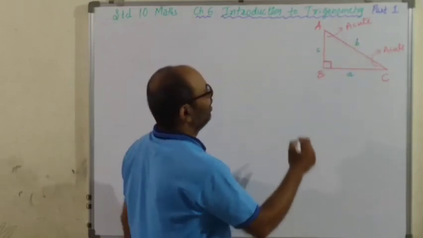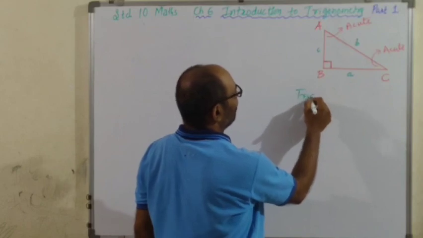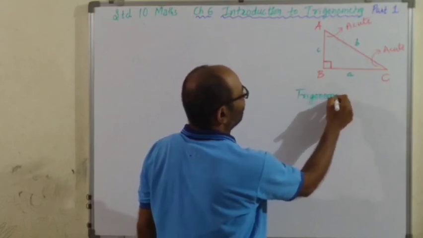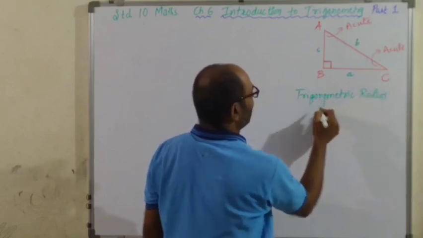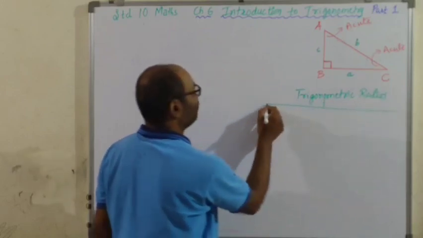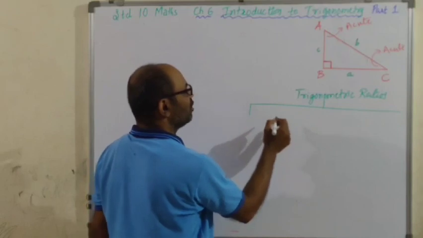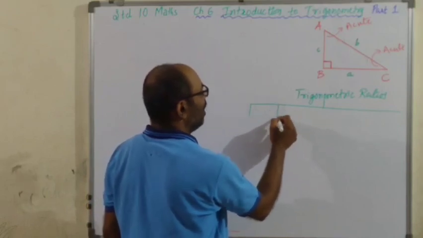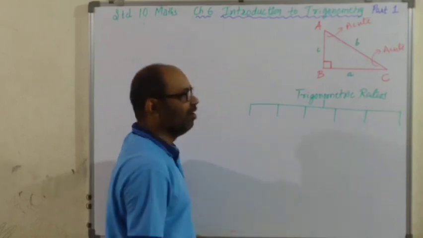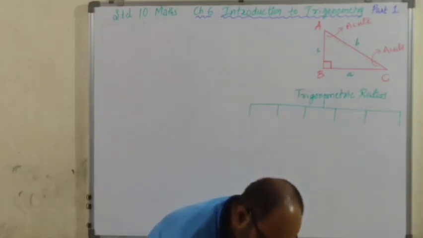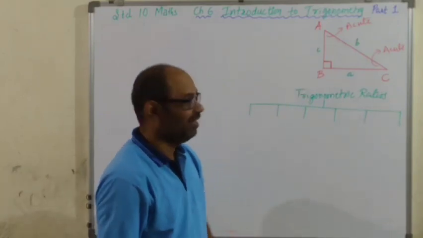Children, trigonometric ratios means ratios produced by a triangle. Ratios produced by a triangle. 1, 2, 3, 4, 5 and 6. We know there are 3 real numbers, children. 3 real numbers are there.